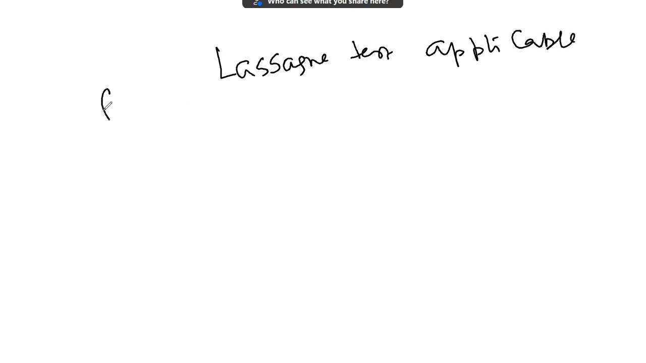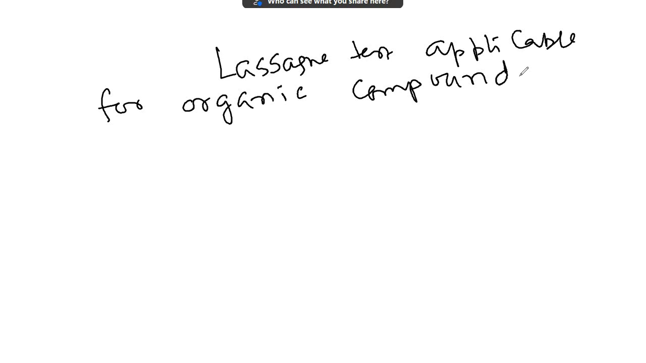Lassaigne's test is applicable for organic compounds. I am writing in English but saying it in Bengali: for organic compounds, this is common English. As a class 12 student, you will be able to follow it, including those who are Bengali medium students. It is applicable for organic compounds when the carbon is bonded with nitrogen or sulfur. In these two cases, Lassaigne's test will be applicable when the carbon is bonded with nitrogen.